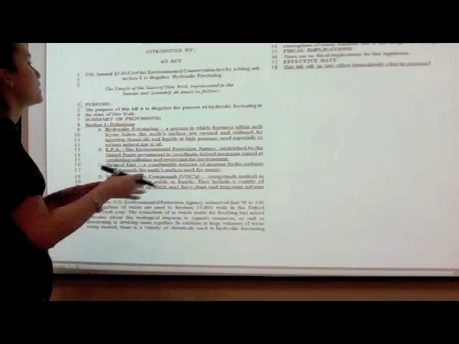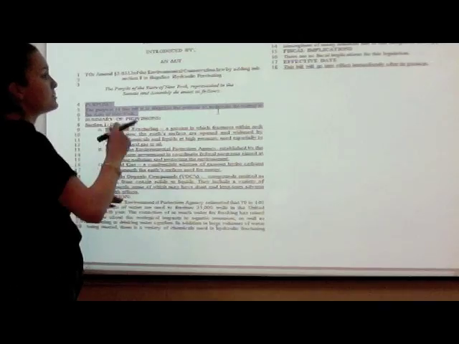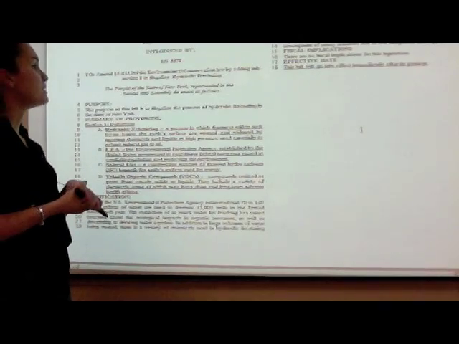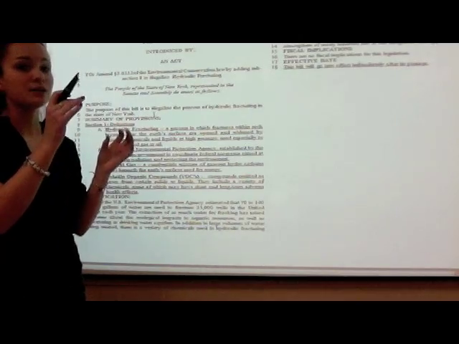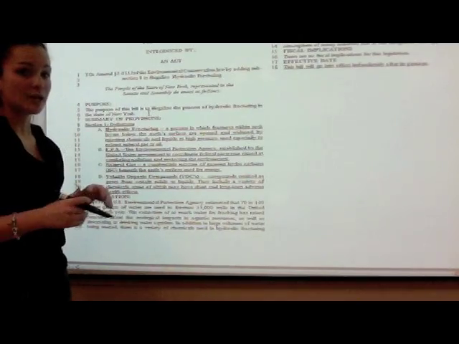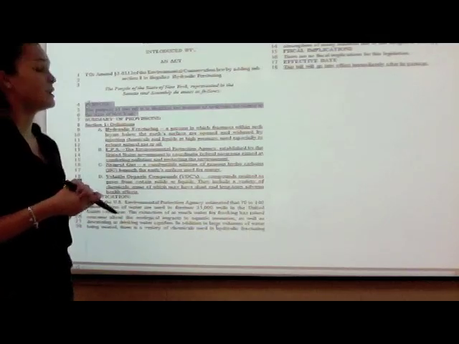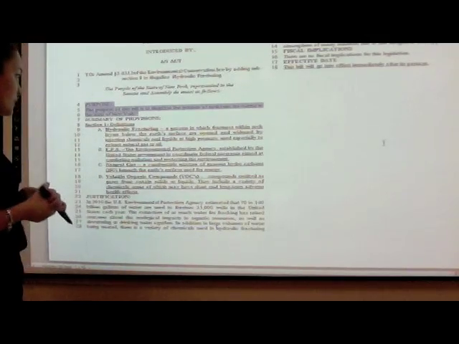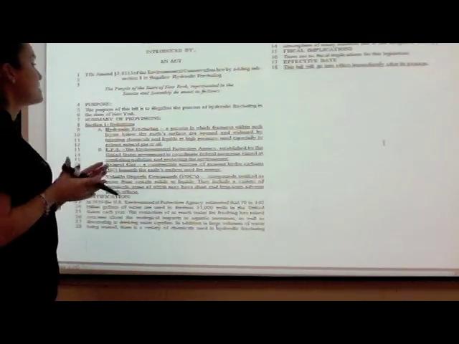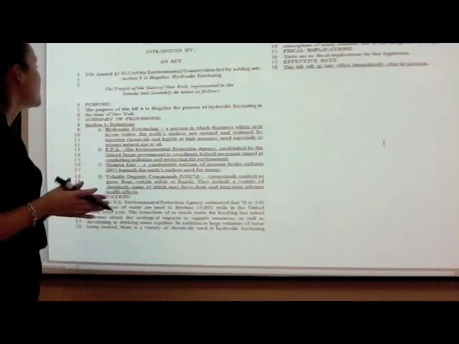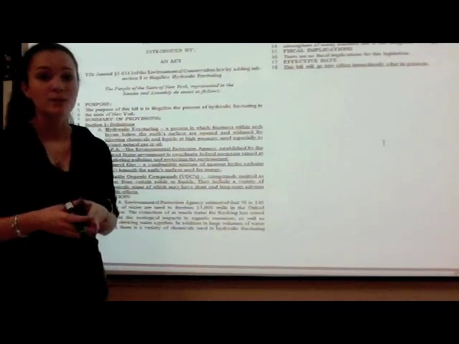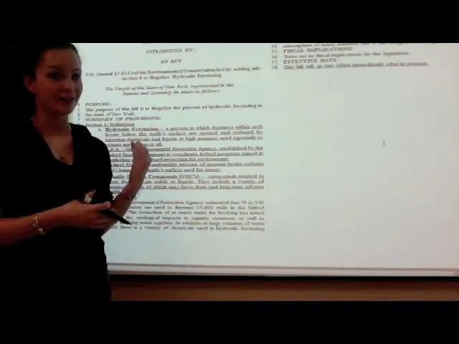After your title, you're going to see "the people of the state of New York represented in the Senate and Assembly do enact as follows." As soon as you see that, you're going to go right below it and start typing in. So the first thing you're going to work on is your purpose. It reads, the purpose of this bill is to legalize the process of hydraulic fracturing in the state of New York. Again, make sure you're putting your purpose in, not this purpose.